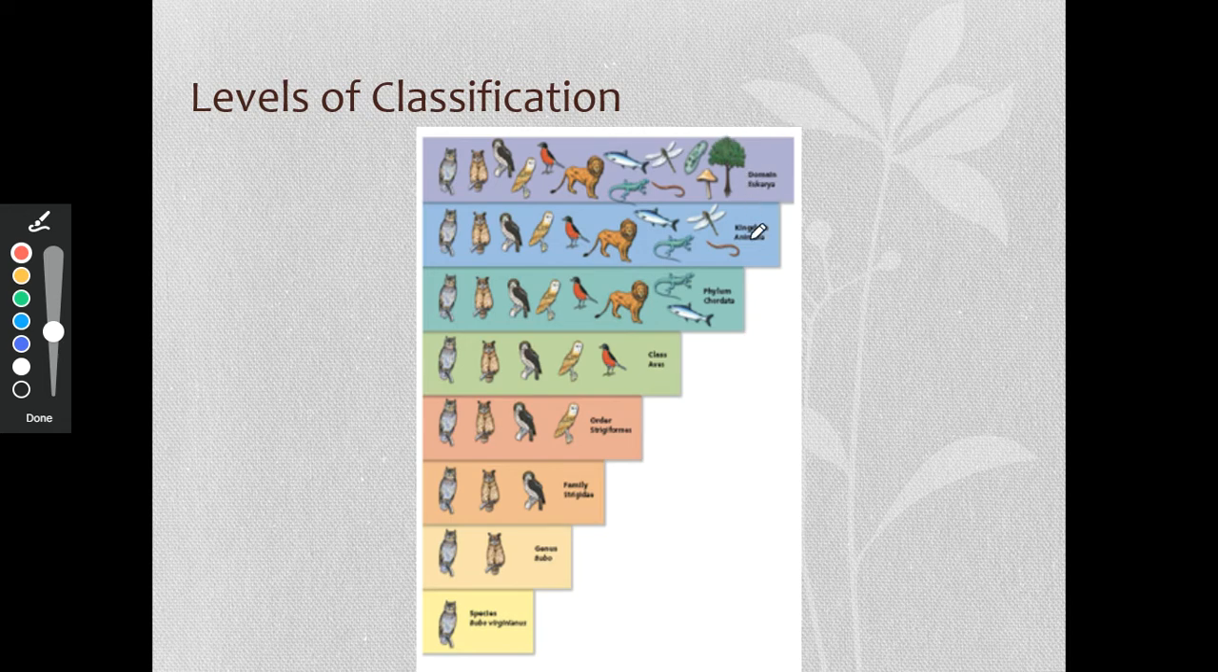If we move down a level, from domain to kingdom, this is kingdom Animalia. These are all animals. If you look back up here, the tree is eukaryotic. It's in the domain Eukarya, but it's not in the kingdom Animalia. That's why it's gone from here. We know the mushroom is not an animal either.